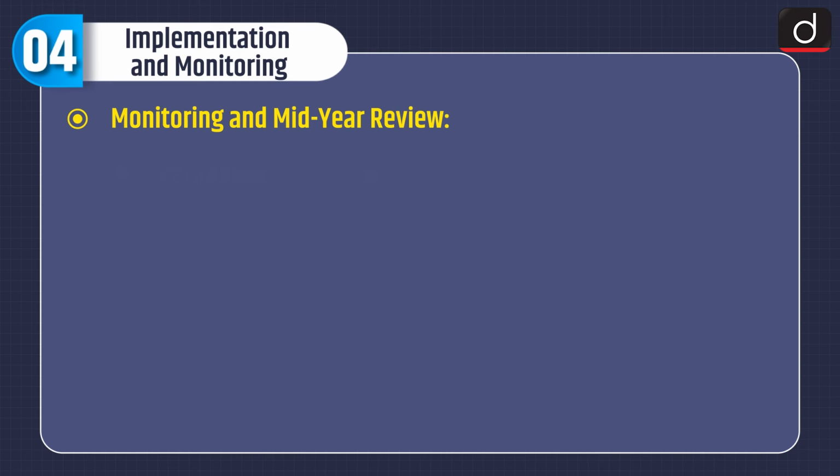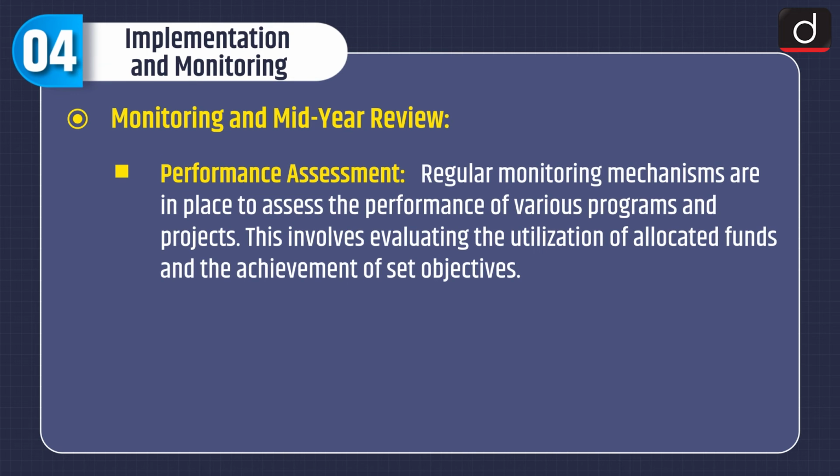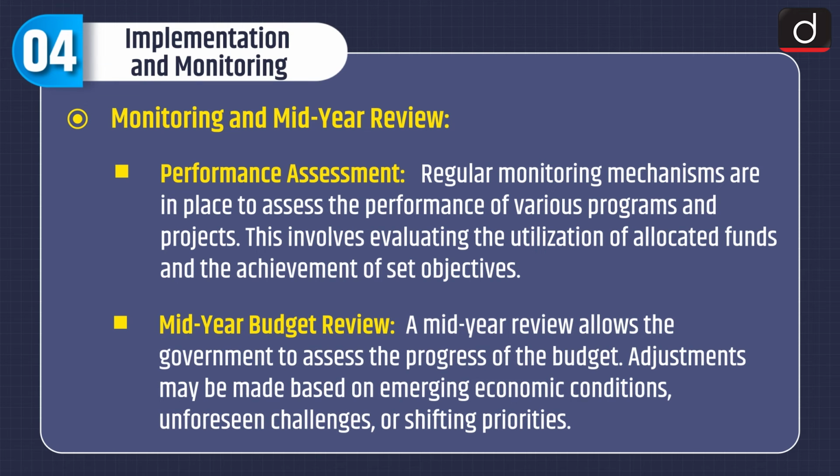Next is monitoring and mid-year review. Performance assessment. Regular monitoring mechanisms are in place to assess the performance of various programs and projects. This involves evaluating the utilization of allocated funds and the achievement of set objectives. Mid-year budget review. A mid-year review allows the government to assess the progress of the budget. Adjustments may be made based on emerging economic conditions, unforeseen challenges, or shifting priorities.